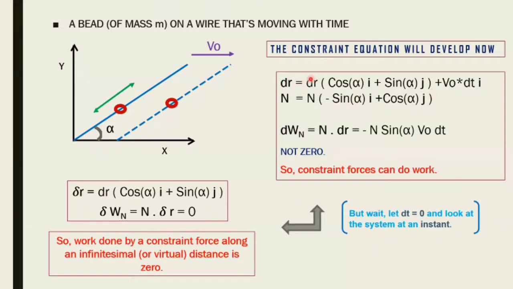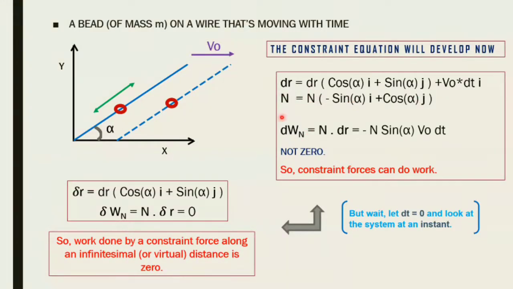Earlier, we had a dr component, cos alpha i and sin alpha j, which was denoting its movement along the wire. But now, the wire itself is moving forward, so we need to account for that. Because it's moving in the x direction, we have an i cap here, and then we have v naught dt, which is going to give us the displacement in the x direction due to this velocity component. And the normal force shouldn't change.